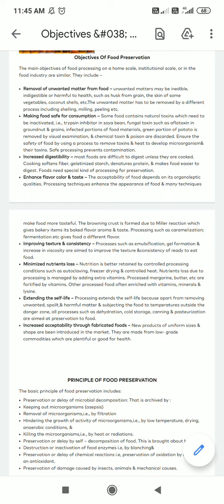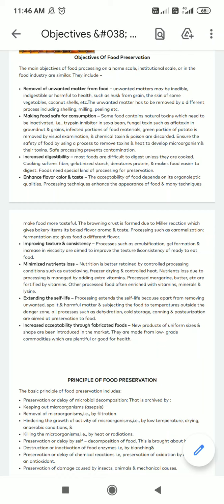Secondly, the damaged portion of certain fruits or vegetables can render a bitter taste to the final product. That is one of the reasons we remove the damaged portions before the fruit or vegetable is gone for processing. The third objective is to increase the digestibility.